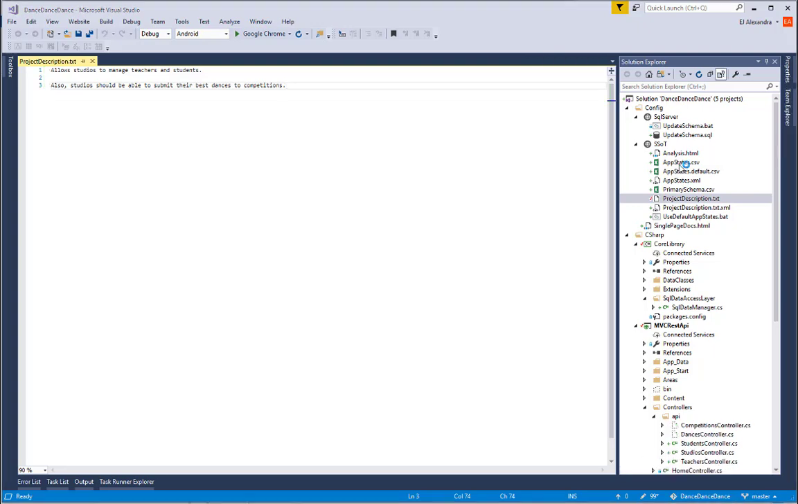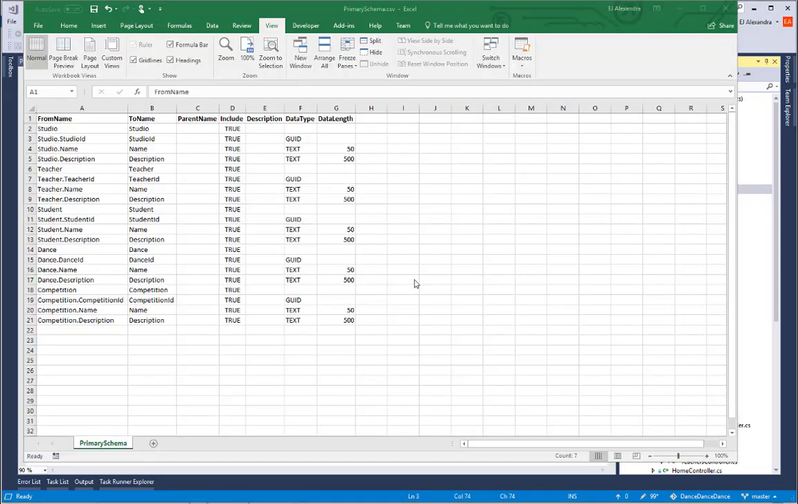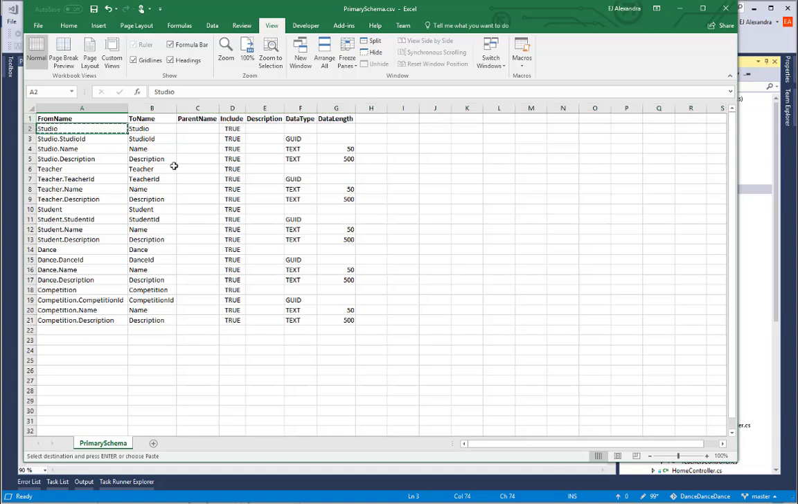In addition to the text file, the seed created a primary schema CSV file which lets us add additional details to the app's data model. Notice that it has created an ID, name and description for studios, teachers, students and now dances and competitions as well. In addition to choosing exactly which entities and fields are included, we can indicate a simple hierarchy for our data model as well. Said another way, each studio has many teachers and students, and each teacher has many dances. At this point, competitions are not connected to anything else in the data model.